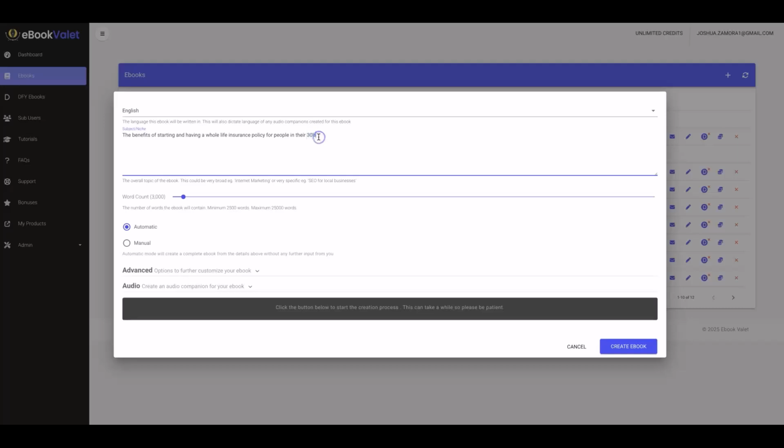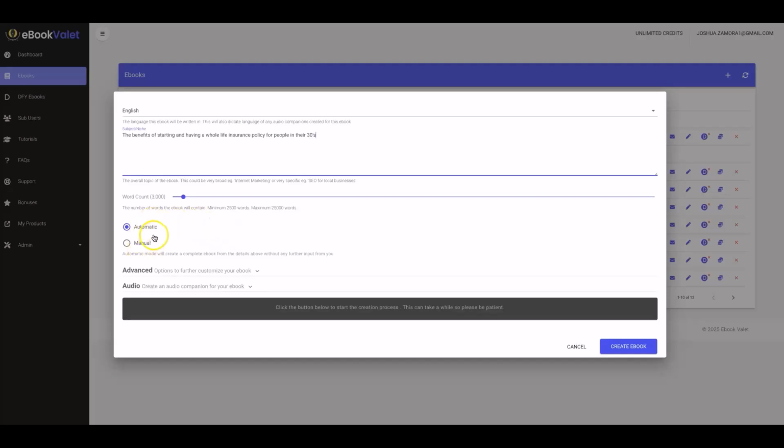But you can do this. You can again create ebooks for any niche and really niche down to not only a niche but an age group or a profession or any of that stuff. You can really get specific on who you want to target with your ebooks. The word count will depend on what level you purchase. You'll be able to move this as much or as little as you want, up to 25,000 words.